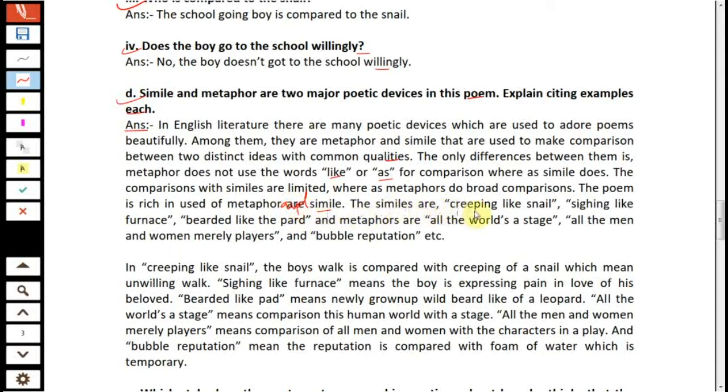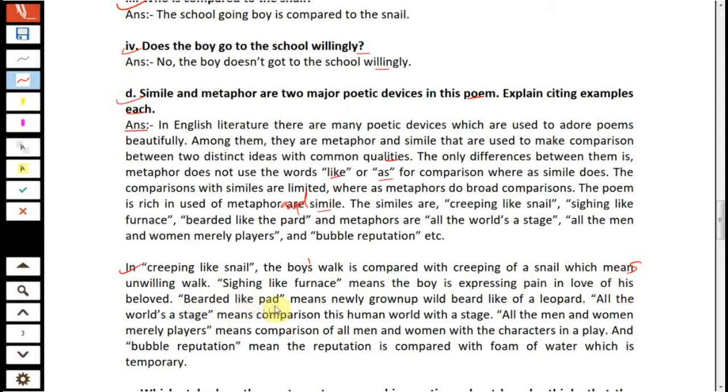The similes are creeping like a snail, sighing like furnace, bearded like pard, and metaphors are all the world's a stage, all the men and women merely players, and bubble reputation. In creeping like a snail, the boy's walk is compared with the creeping of a snail, which means unwilling walk. Sighing like furnace means the boy is expressing pain in love of his beloved.